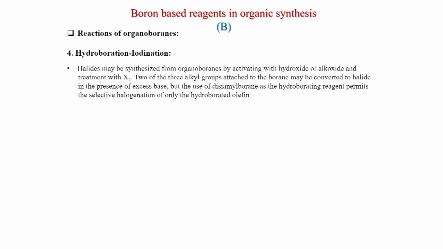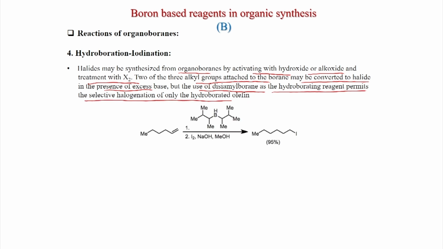Hydroboration, iodination we will discuss. Halides may be synthesized from organoboranes by activating with hydroxide or alkoxide, and treatment with X2. Two of the three alkyl groups attached to the borane may be converted to halide in the presence of excess base. But the use of dicyclohexyl borane, this is another sterically hindered borane, as the hydroborating agent permits the selective halogenation of only one of the hydroborated olefin.